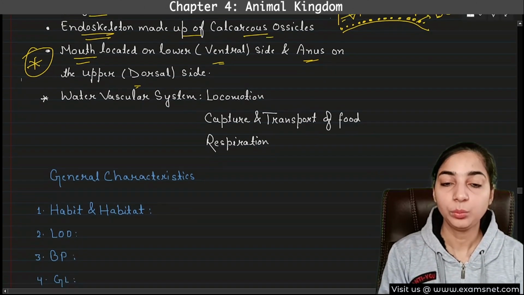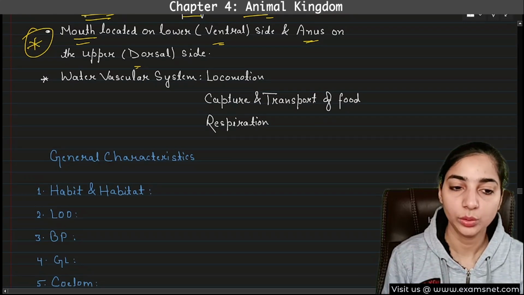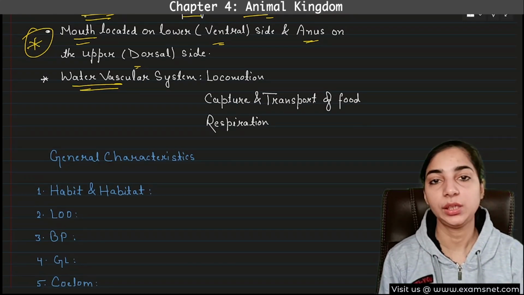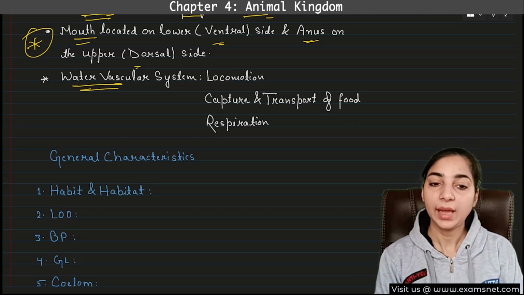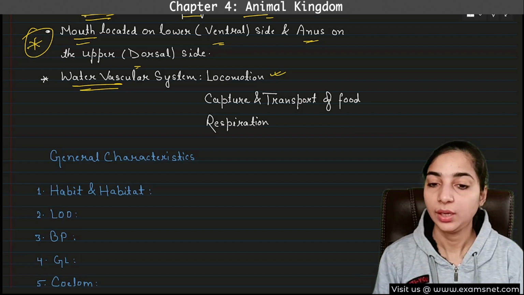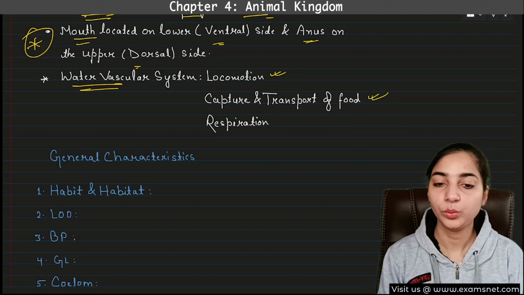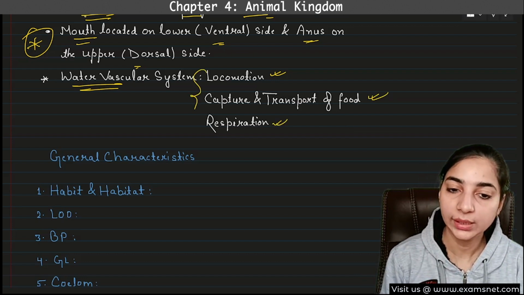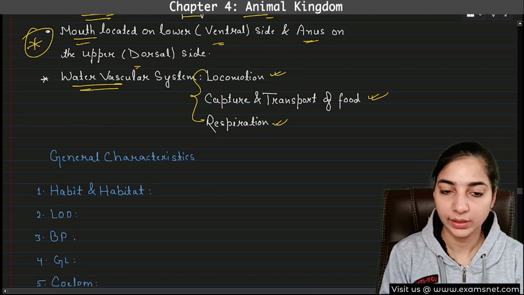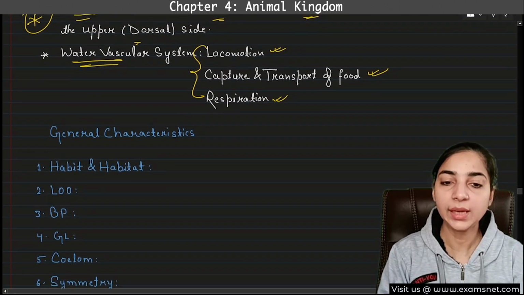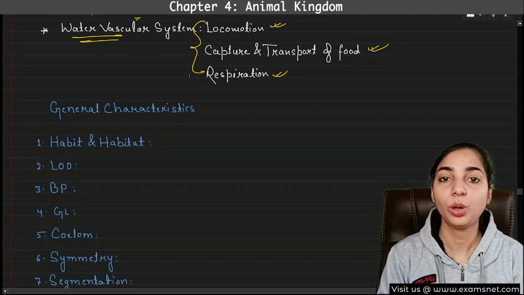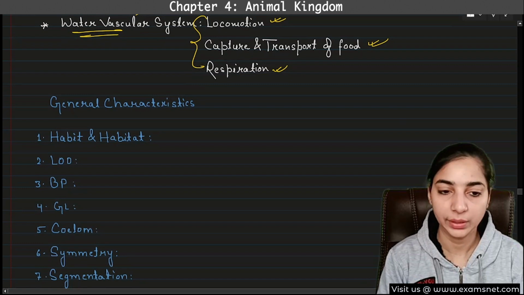And then the most important characteristic, or you can say the distinctive feature of the echinodermata, is the water vascular system. Very important. This water vascular system in echinodermata helps in locomotion, then capture and transport of food, and then respiration. In all these, this water vascular system is helpful. So many times this question is asked that water vascular system is the characteristic feature of which phylum? So it is Echinodermata.